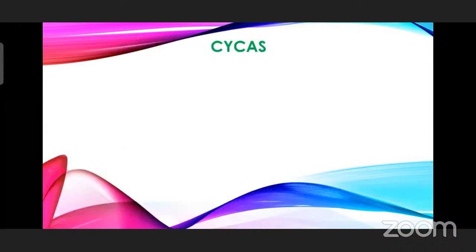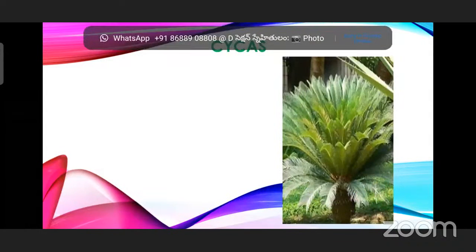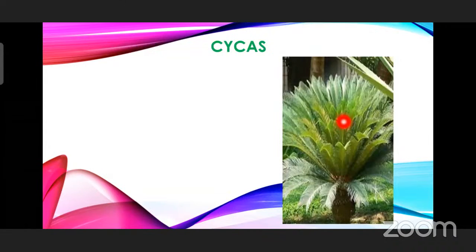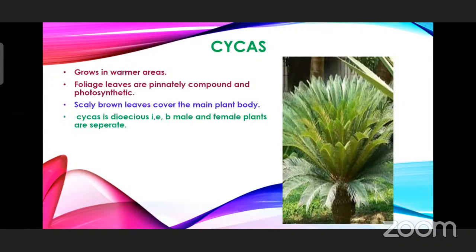And next, Cycas. Another type of plant in gymnosperms we are going to learn about is Cycas. This Cycas plant, you can see, will be growing in warmer areas, unlike the Pinus, which will be growing in cooler places. The foliage leaves are pinnately compound and photosynthetic. And you can see the pinnately compound leaves, and they are also photosynthetic. Scaly brown leaves cover the main plant body.